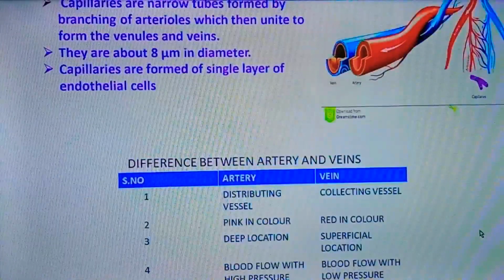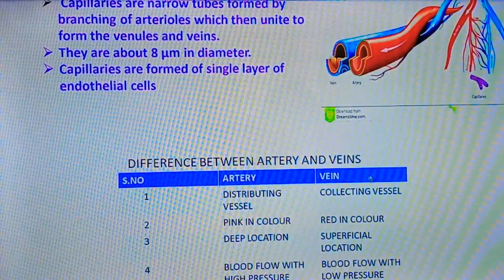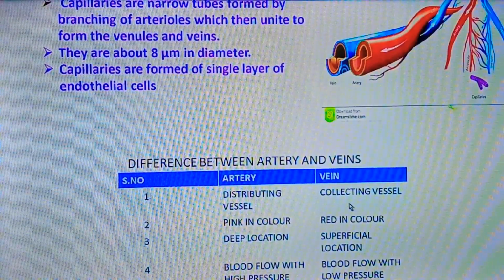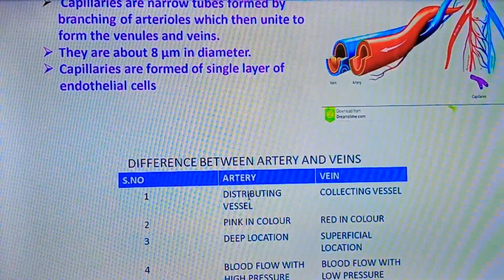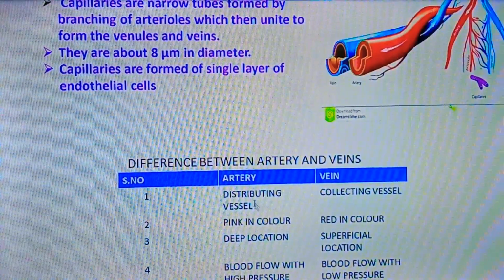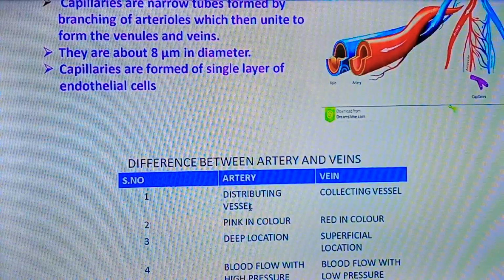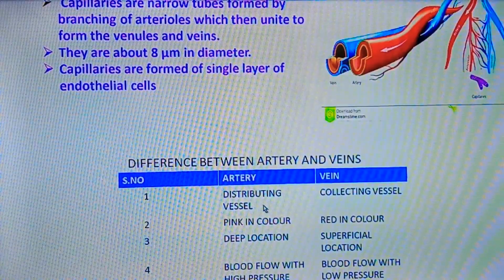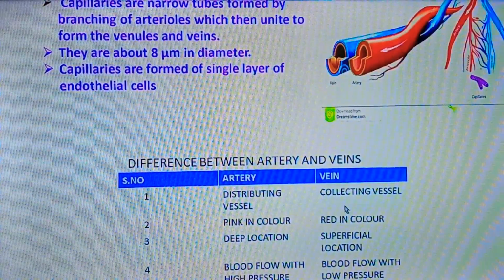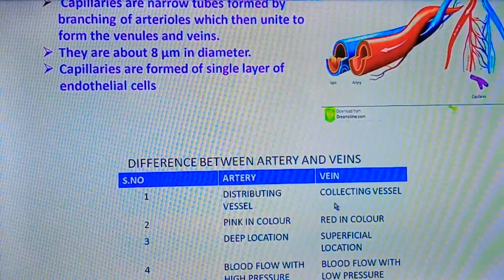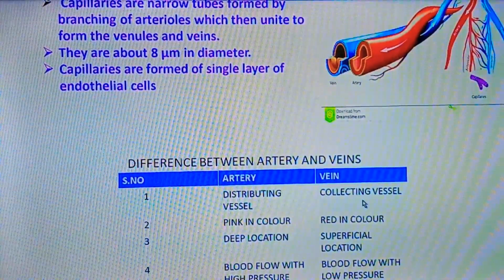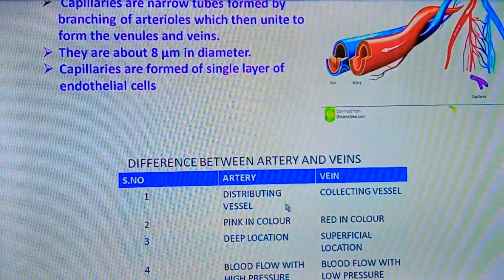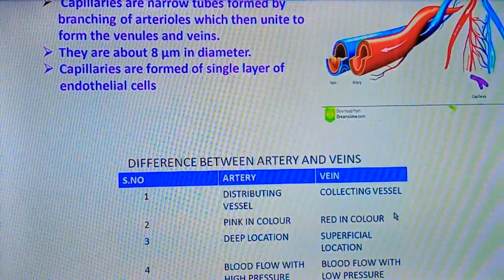Now let us learn the differences between arteries and veins. Arteries are the distributing vessels, whereas veins are the collecting vessels. Why? Because arteries take the blood from the heart and divide into many branches, leading to different organs of our body, and they distribute the oxygenated blood. Whereas veins collect the deoxygenated blood from different regions of our body and bring it to the heart. And so arteries are distributing vessels and veins are collecting vessels.